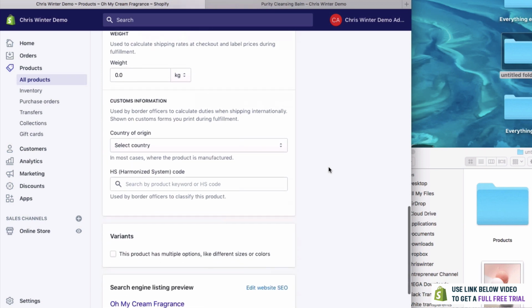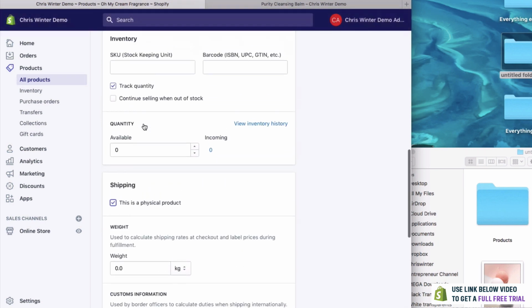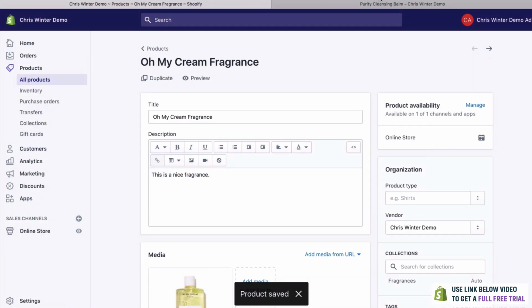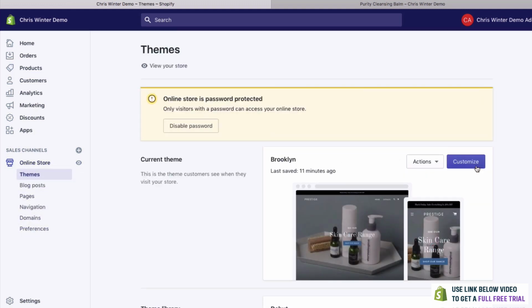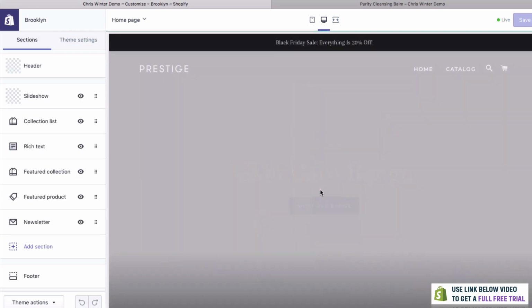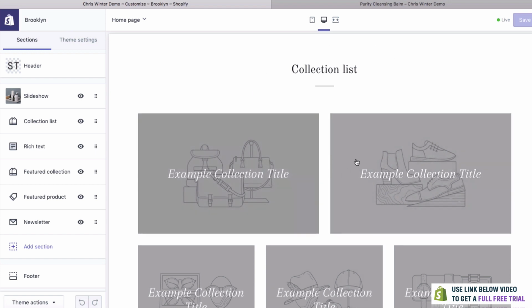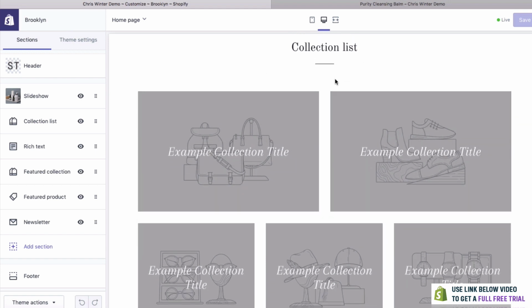Now you might be wondering, why are we adding it to these collections? Well, you'll see in a second when we go back to how to edit the store. So to do this, we're going to go back to the online store and click Customize. Now what we're going to do is add some of these collections to our homepage. The reason we're going to do this is so it's easy for people to take a look at our latest products. The next section here is called a collection list. And you know what a collection is? It's essentially a category. So we can click here on the left to collection list.